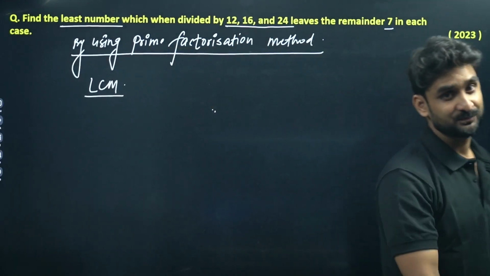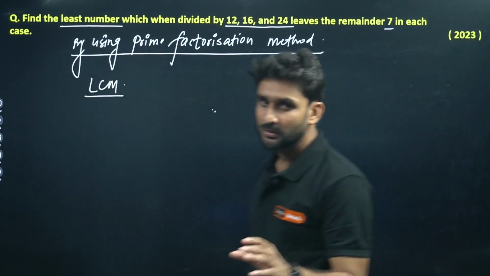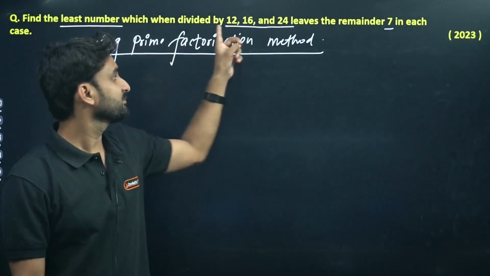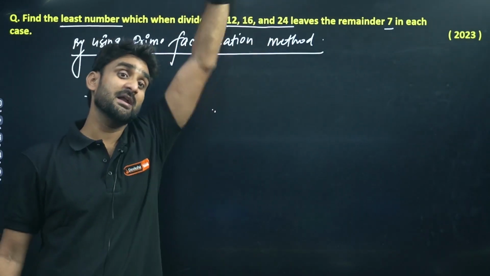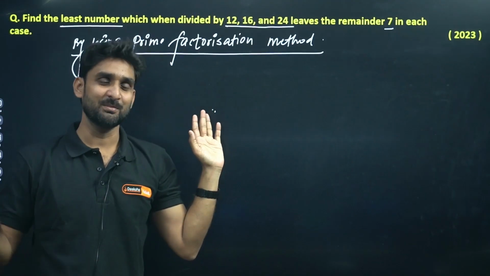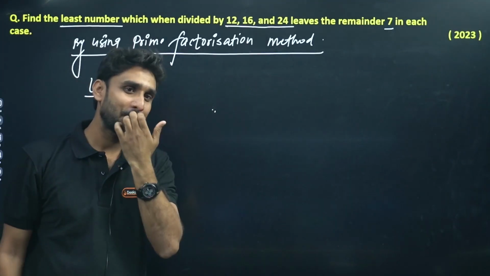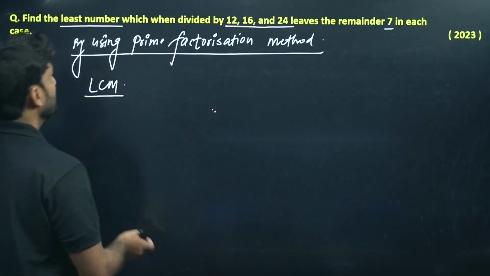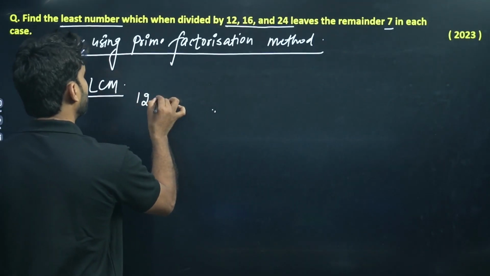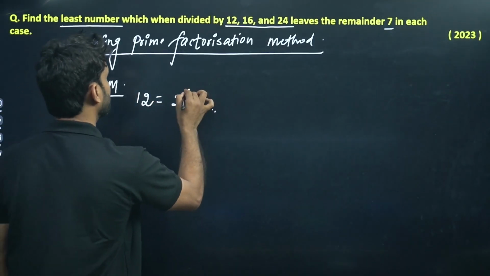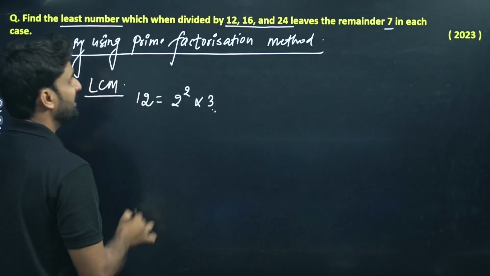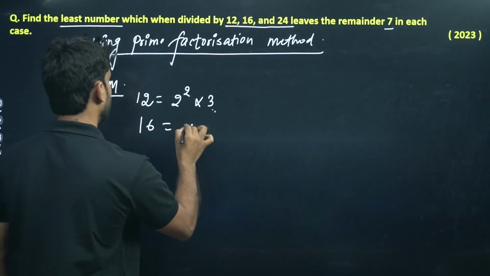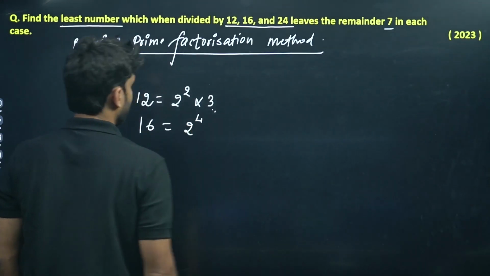Why LCM? I already told you, because these three numbers are dividing some other number, so it implies that that number will be greater than these three, right? So we have to find out the LCM. So write down the prime factorization of 12, that will be 2 square into 3. Hope it is correct. 16, what will be 2 to power 4?